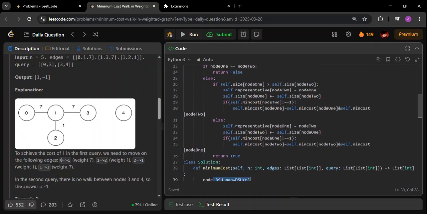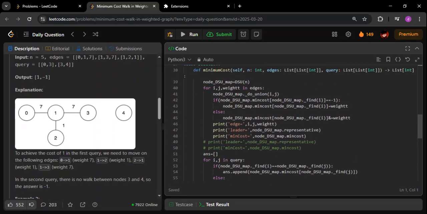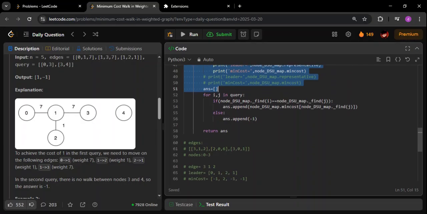So this class should be separate, because the logic here is totally separate. It's not only for this question, even for all other questions wherever this is applicable, we will use the same class. That is the basic idea. And the custom logic for this question is what we are adding in this particular function. All the custom logic for this code we are writing here. Okay, as simple as that.